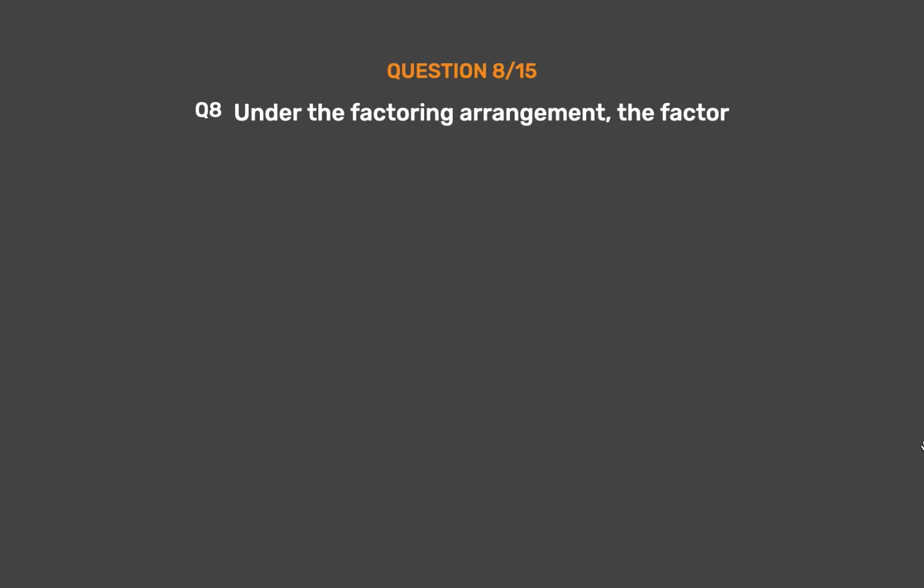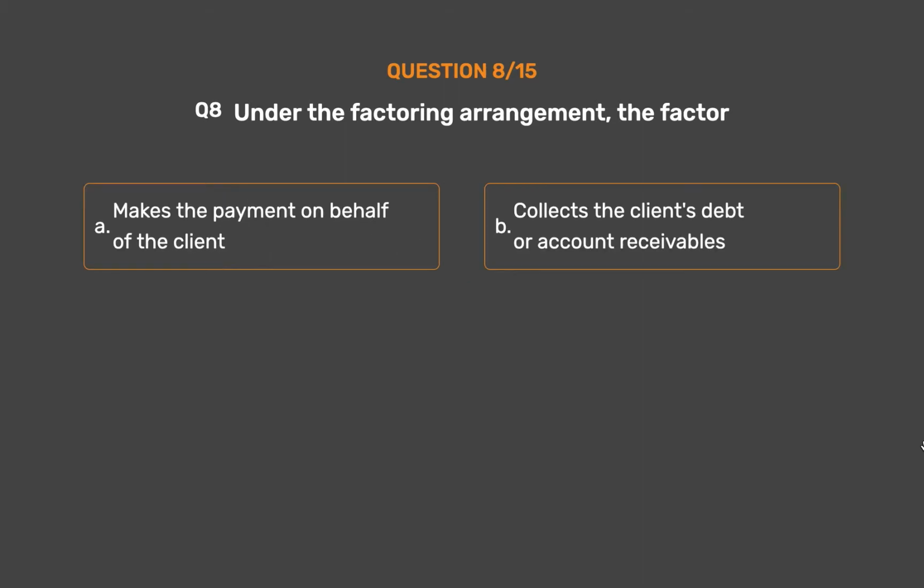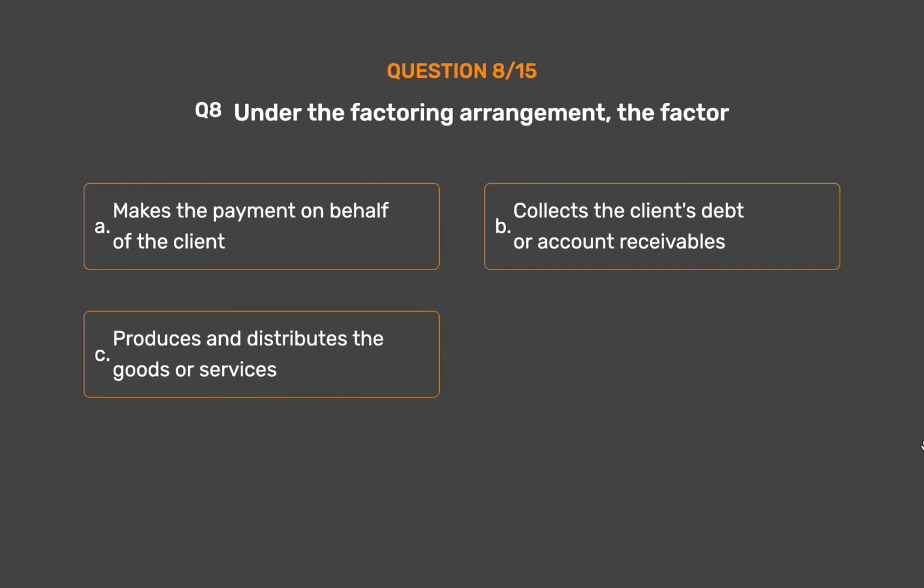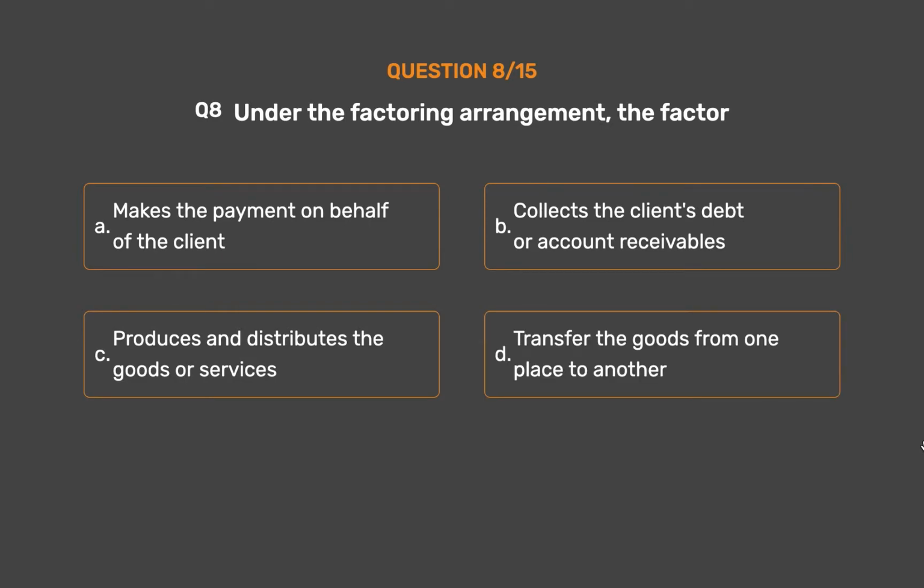Question number 8. Under the factoring arrangement, the factor, Option A, makes the payment on behalf of the client. Option B, collects the client's debt or account receivables. Option C, produces and distributes the goods or services. Option D, transfer the goods from one place to another.